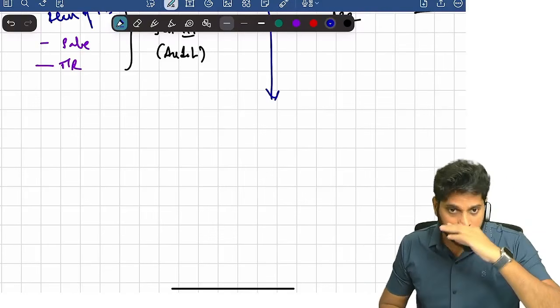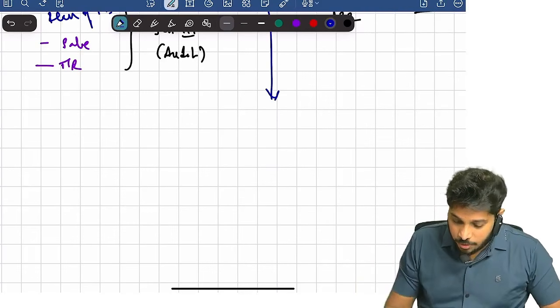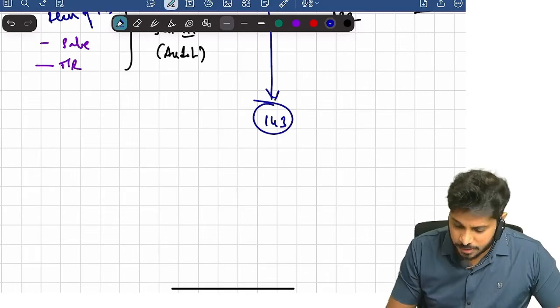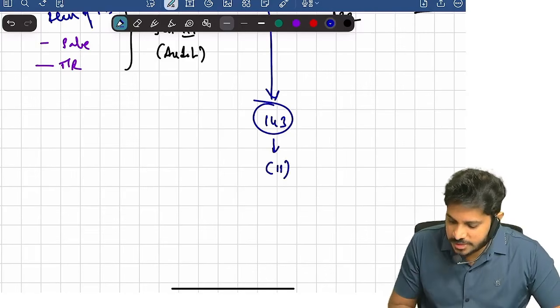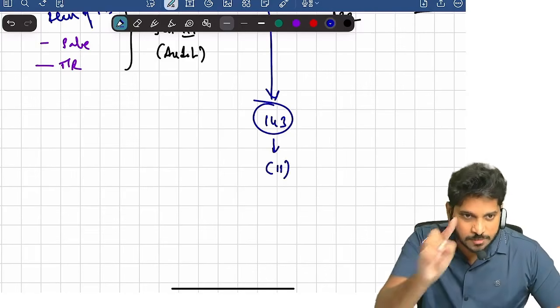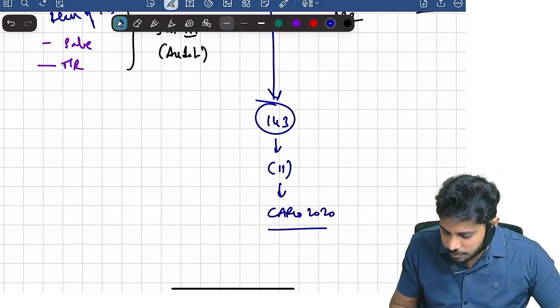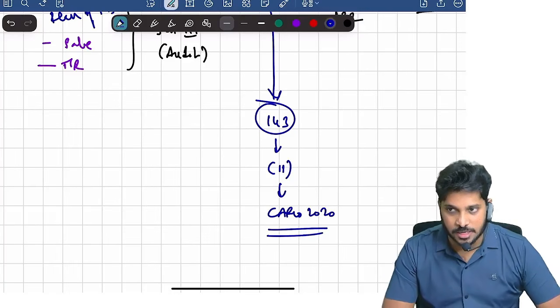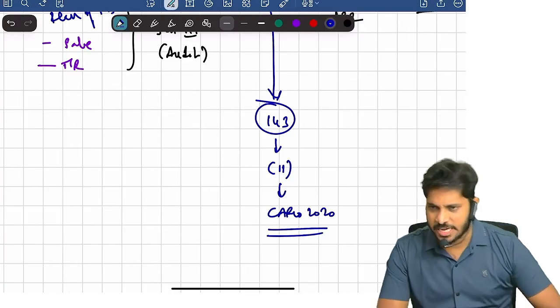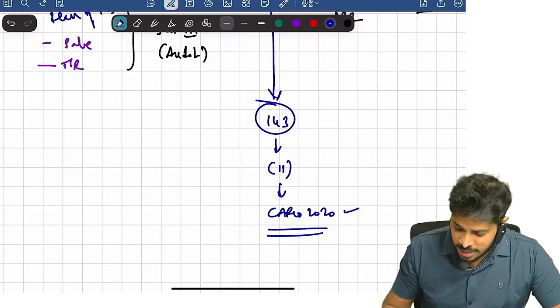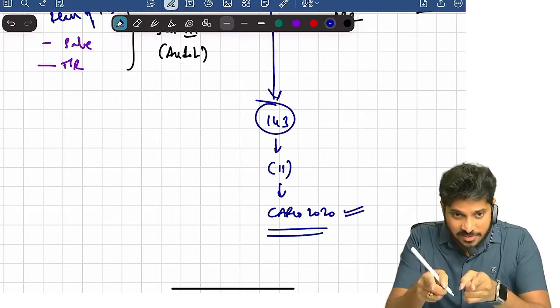Now you have so many sections, right? One of the sections is 143. Within this 143, one of the subsections is 11, and that 11 is nothing but CARO 2020. Almost in every attempt they are asking a minimum 5 to 7 marks question from CARO. This CARO I will not be covering in this session.